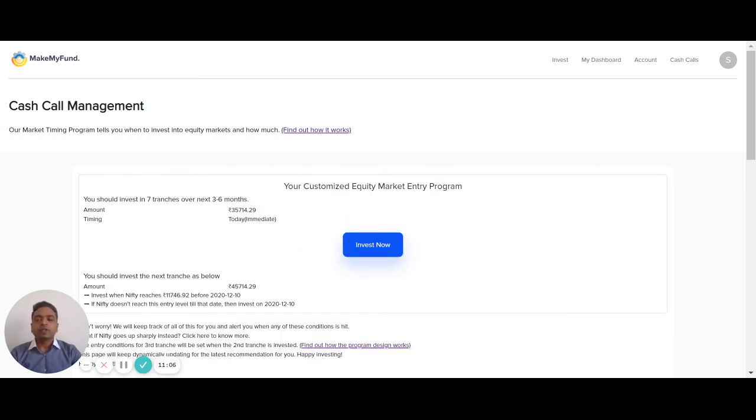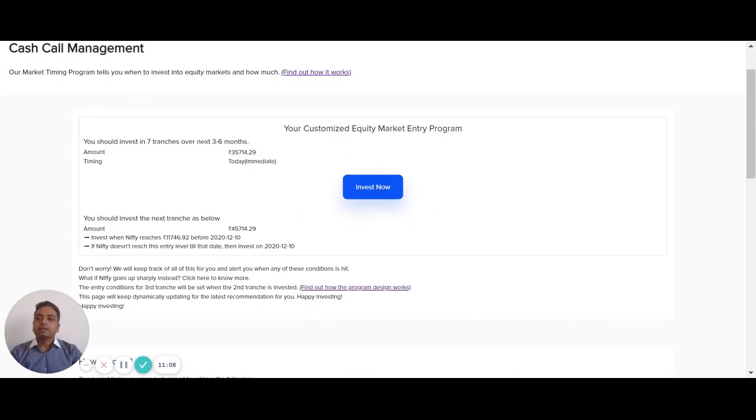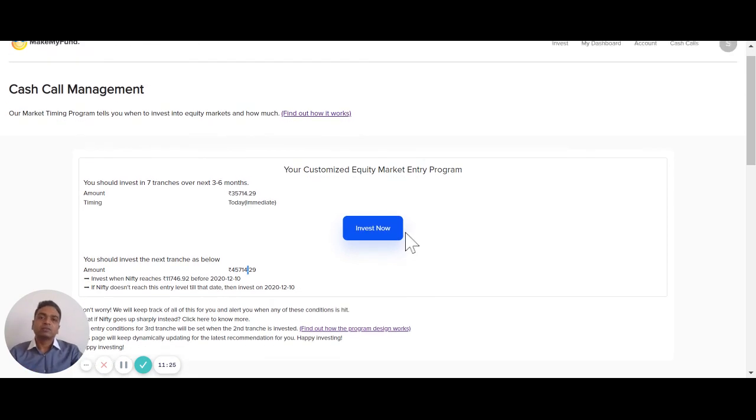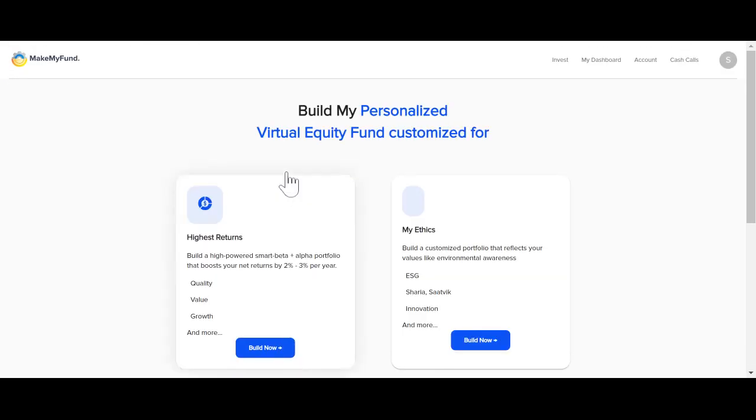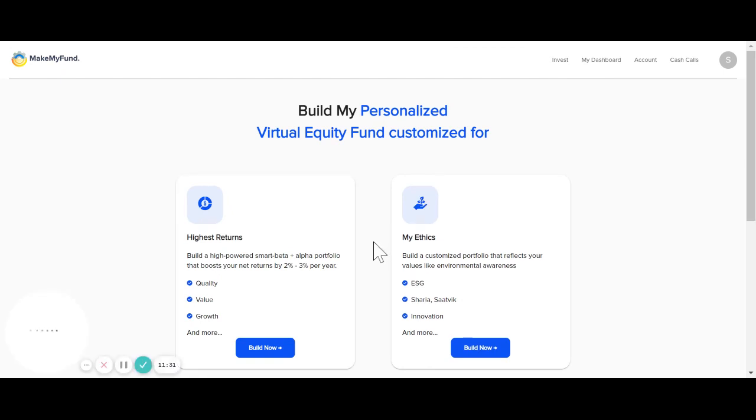So we create this program for each individual, saying, given today's market scenario, you can make the first tranche investment right away, which is a small subset, about 1/7 of the total. But the next investment is not just a systematic transfer plan that every 1 month you do something. It's essentially based on market levels. So if markets go up sharply, then you don't invest. If the markets go down, then you invest in the dip, and so on.